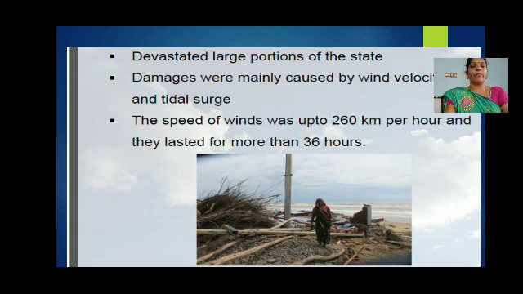Damages were mainly caused by wind velocity and tidal surge. Tidal surge means the sea water entered the land area, and also the waves cause damage to the nearby areas of the ocean. The speed of winds was up to 260 km per hour and they lasted for more than 36 hours.